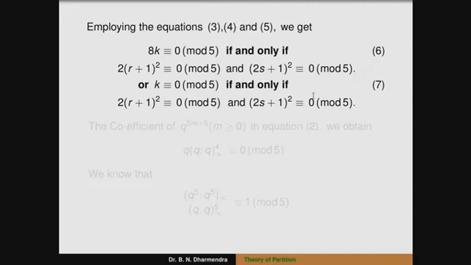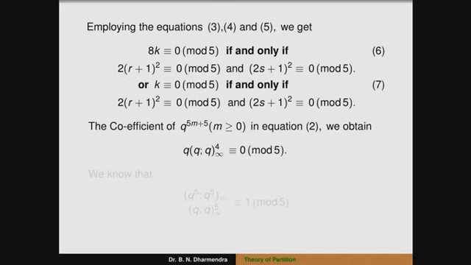Therefore, by using equation 2, the coefficient of q⁵ is congruent to 0 modulo 5, meaning the powers of q are of the form q^(5m+5) for m ≥ 0. In equation 2, we obtain q(q;q)∞⁵ ≡ 0 modulo 5. Also, we know from the previous result that (q⁵;q⁵)∞/(q;q)∞⁵ ≡ 1 modulo 5. We have to multiply the corresponding sides.